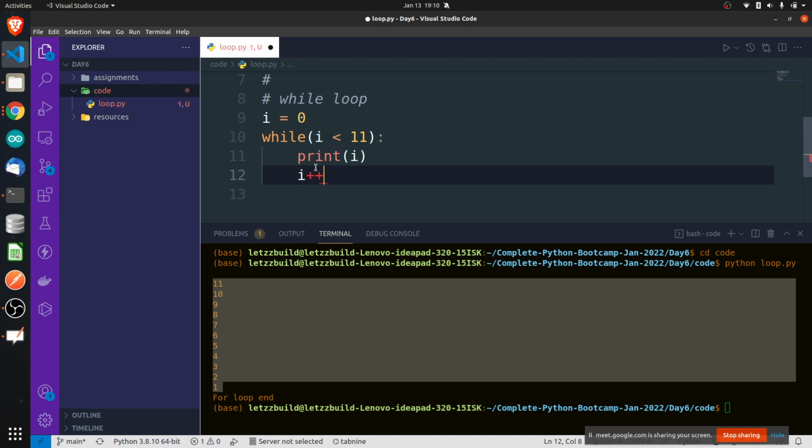The i plus plus operator is not available in Python, so you will have to write i equals i plus 1. That operator i plus plus is not available in Python. i minus minus is also not available in Python, so you will have to write this syntax, or you can write this syntax also. Both mean one and the same. What is this actually meaning? This basically means that i is equal to i plus 1.